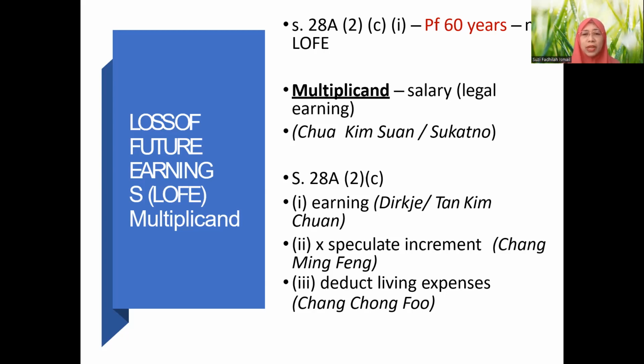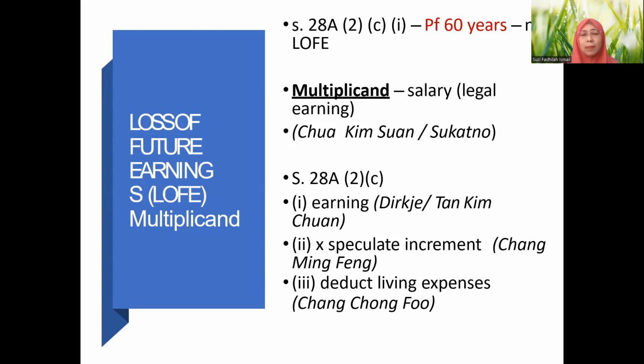We are going to discuss the case of Dirk and Tan Kim Chuan. We have quite a number of cases to be discussed today. The court is also not allowed to speculate increment. The plaintiff cannot simply say, oh court, after 5 years I will get an increment of 1,000. If it's merely speculative, the court won't allow it. It won't be part of the multiplicand.